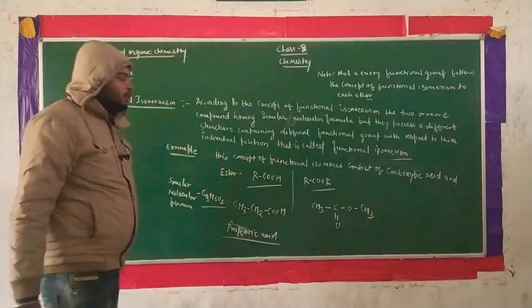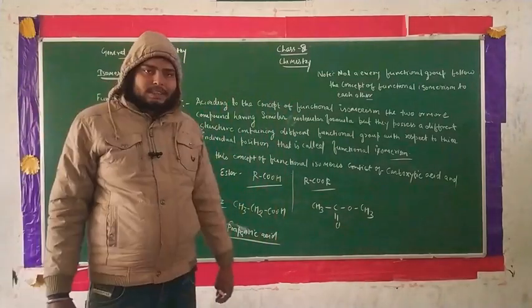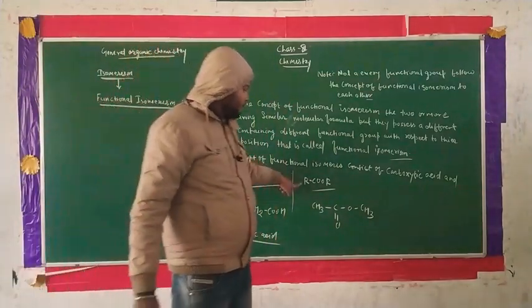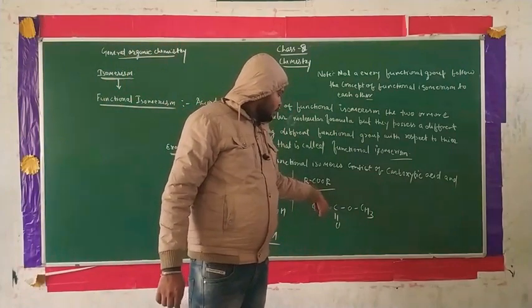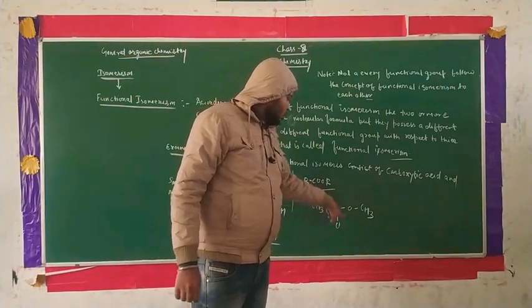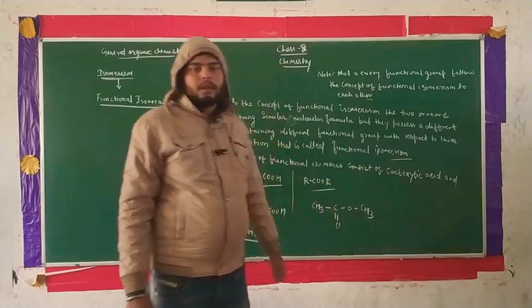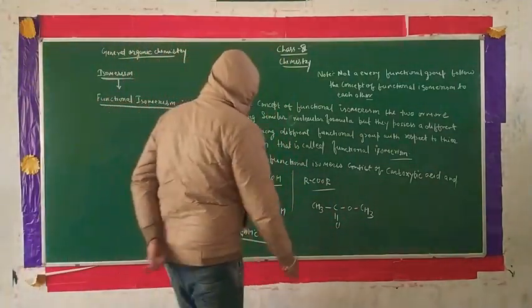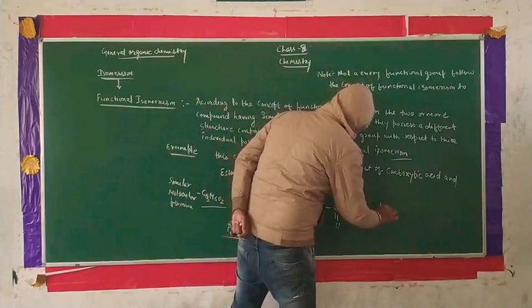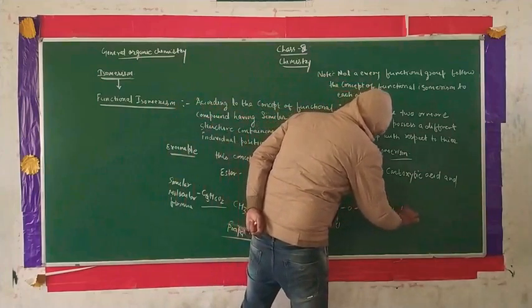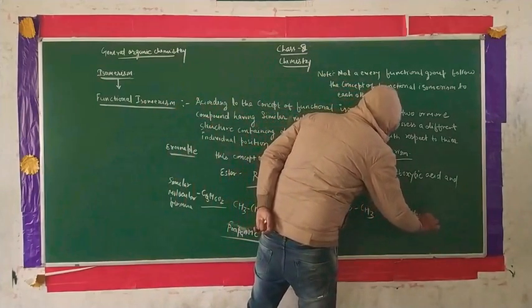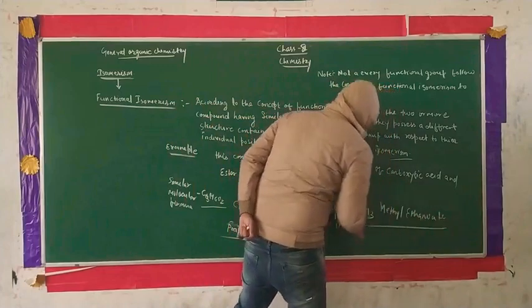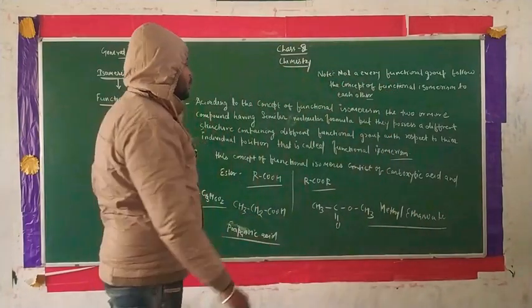That means this is the COOR formation, R, C, O and this R. Now we have to write the name. This is methyl ethanoate.